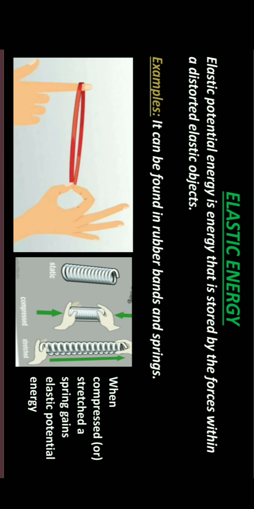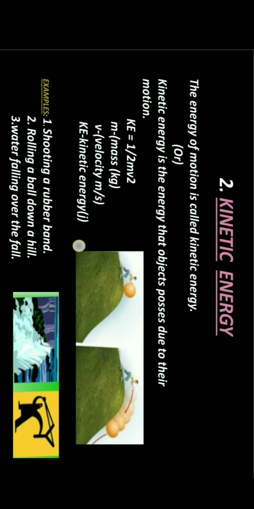Next, elastic energy. Elastic potential energy is the energy that is stored by the forces within a distorted elastic object. It can be found in rubber bands and springs, etc. When we compress or stretch a spring, it gains elastic potential energy.